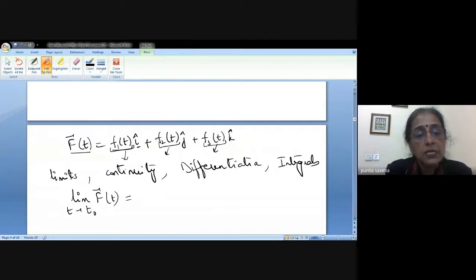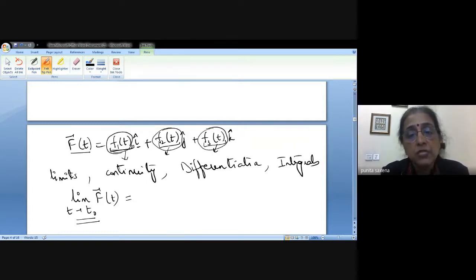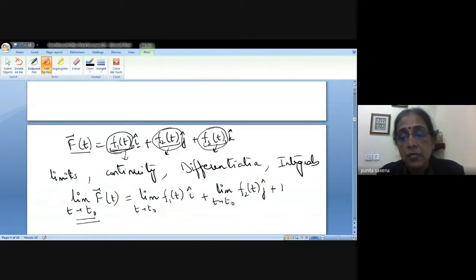Basically this amounts to saying that each of the components of this function is to be studied separately, but then combined together. In other words, I'll be talking of limit as t approaches t naught of f1(t) i plus limit as t approaches t naught of f2(t) j plus limit as t approaches t naught of f3(t) k.